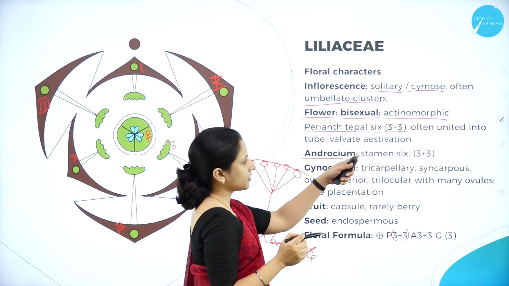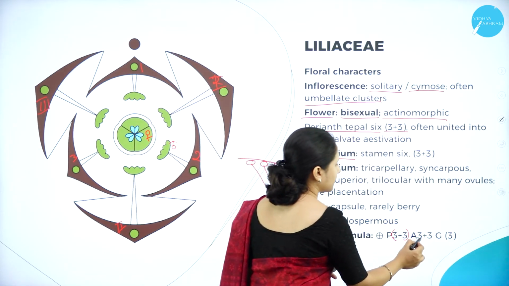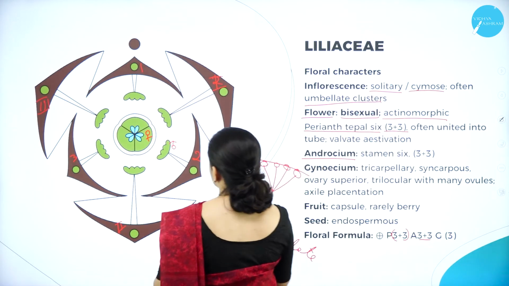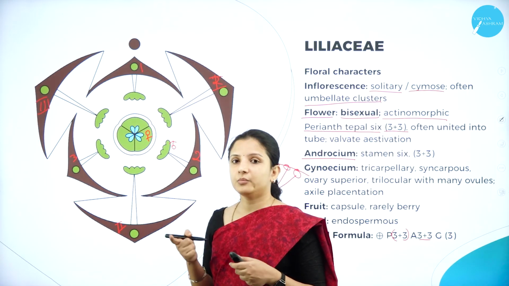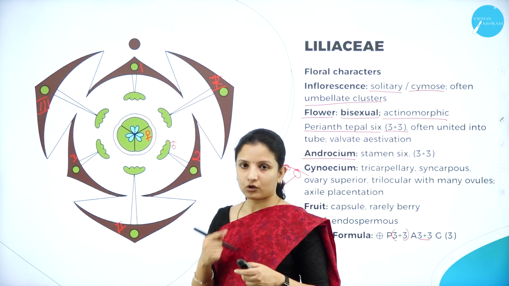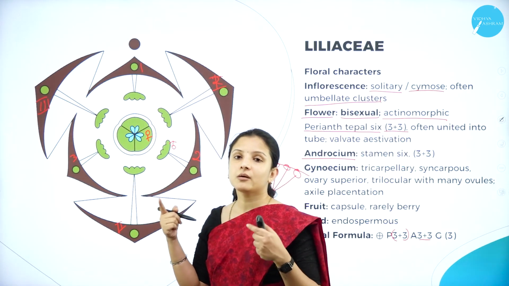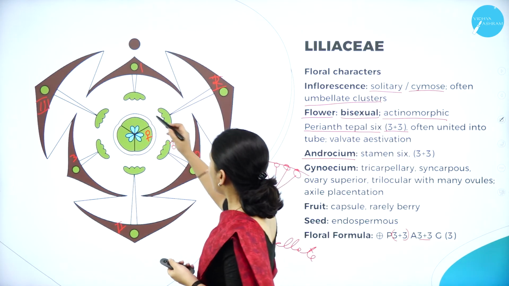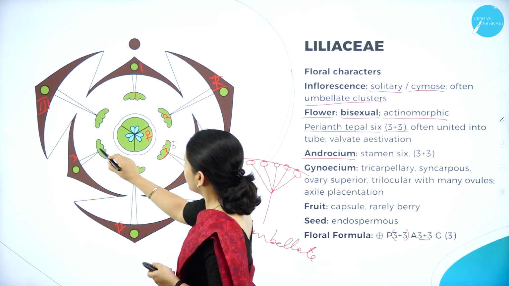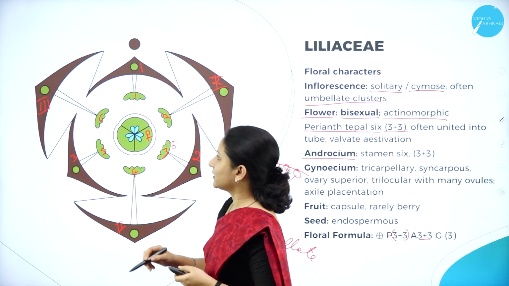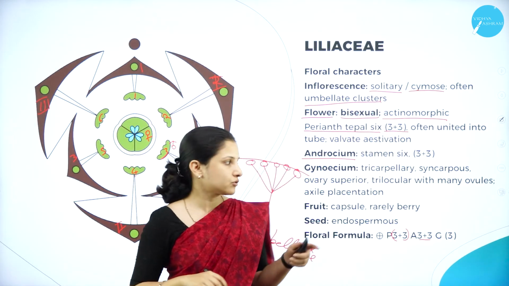In the androecium, the stamens are 6. Six stamens are present, that is, 3 plus 3, as you can see here, and they are also epipetalous. Why? Because they are attached to the corolla. In this case, they are attached to the perianth or the tepals. So how many are there? 1, 2, 3, 4, 5 and 6. They are attached to the tepals.